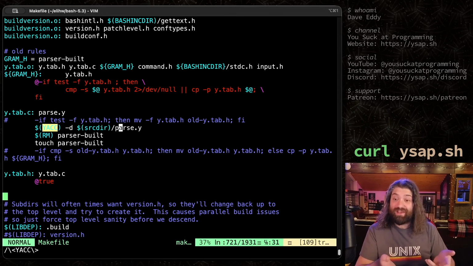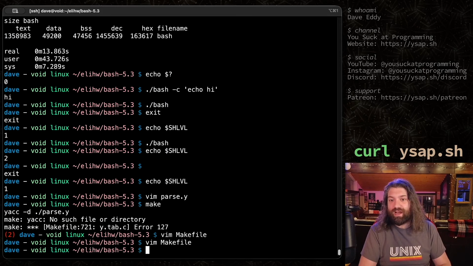Now here's the thing, that file is shipped with bash. So we already had that file, which was great. Now that we've modified parse.y, it wants to recreate that file, and that's when we run into that error of, hey, we don't have this yak command installed.